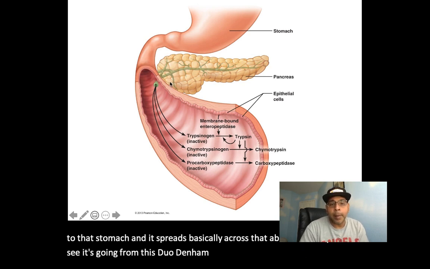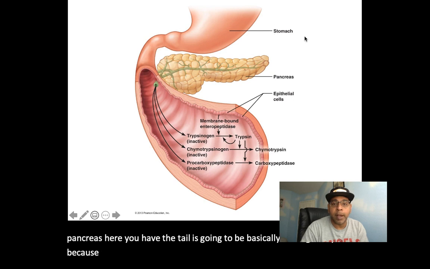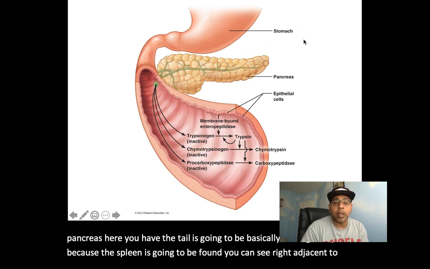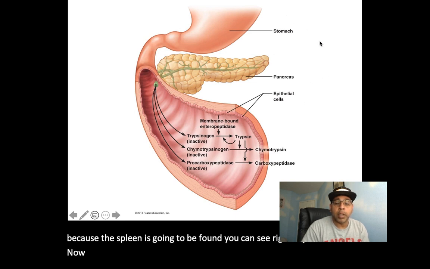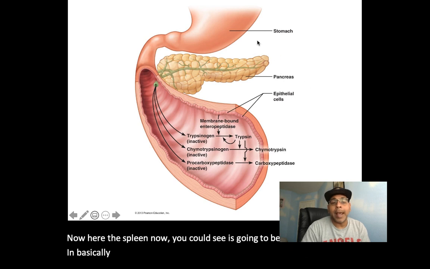Here you have the head of the pancreas, and here you have the tail. The tail is basically tickling the spleen, which is found right adjacent to it, on the left side of the abdomen.